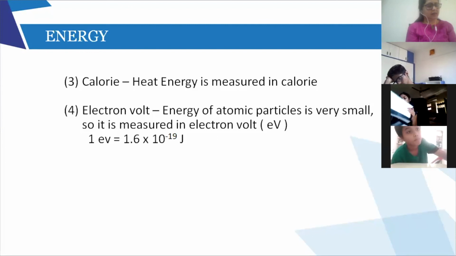At least learn 2 points for each. If you learn 2 points, more than enough, it can be asked for 2 marks. And units of energy: watt hour, kilowatt hour, electron volt, and calorie. These 4 units of energy you should know, right? So this chapter is completed.